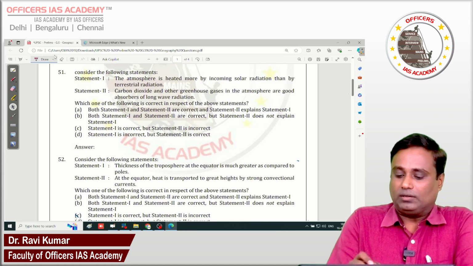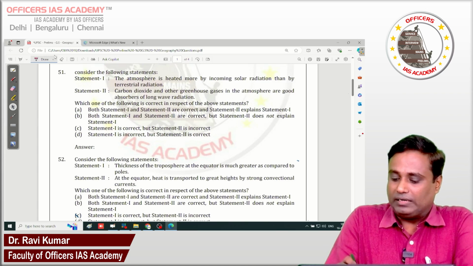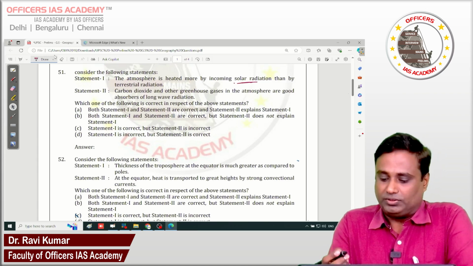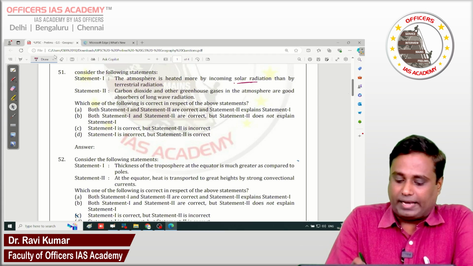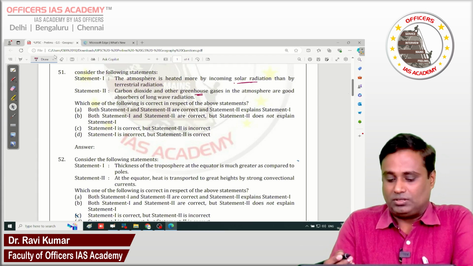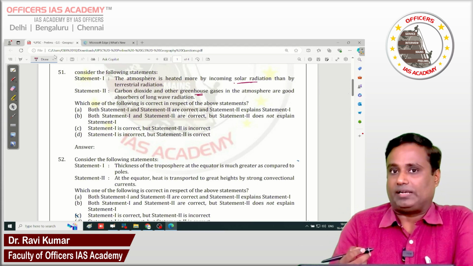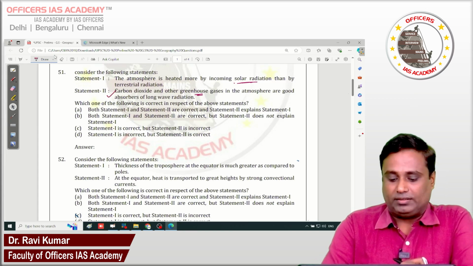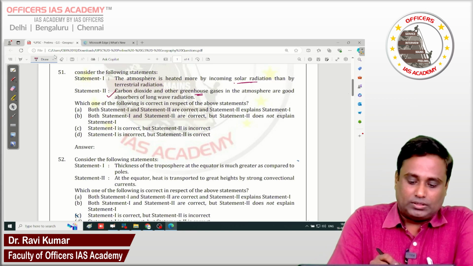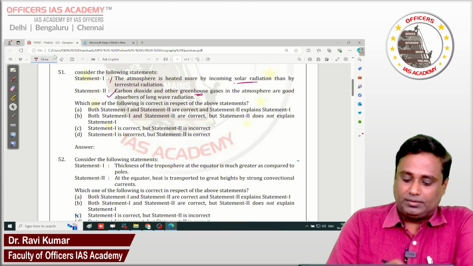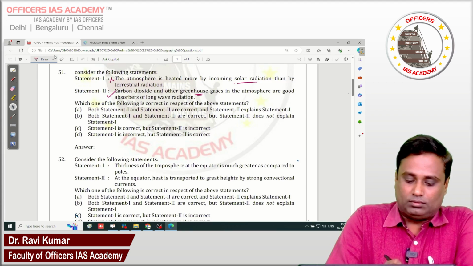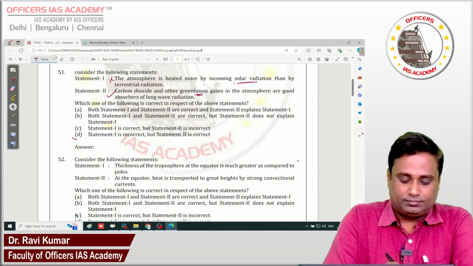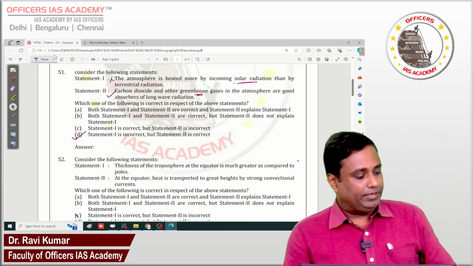Here we know that incoming solar radiation very negligibly heats the atmosphere, because the greenhouse gases, carbon dioxide and all other gases, absorb only long wave terrestrial radiation from the ground. So statement number 2 is correct, but statement number 1 is wrong. So the answer will be D.